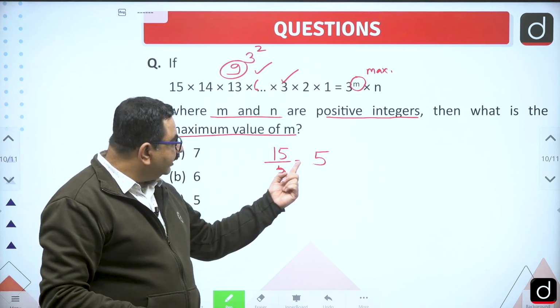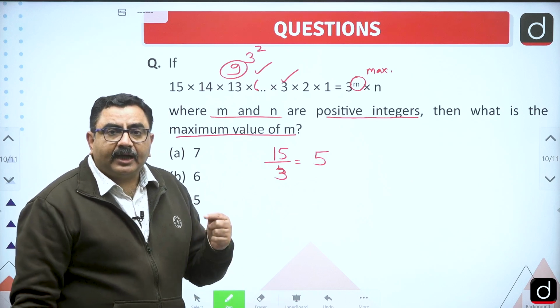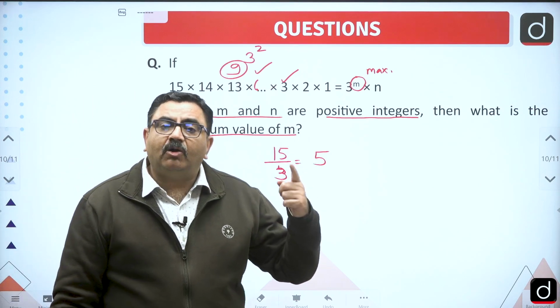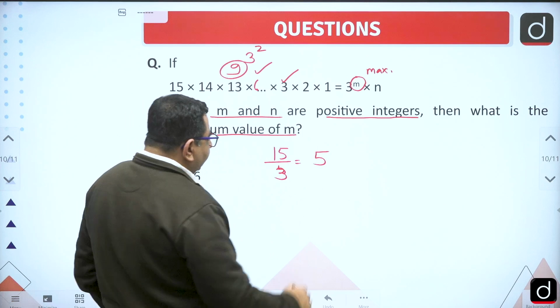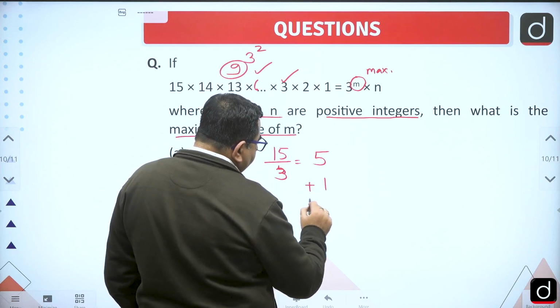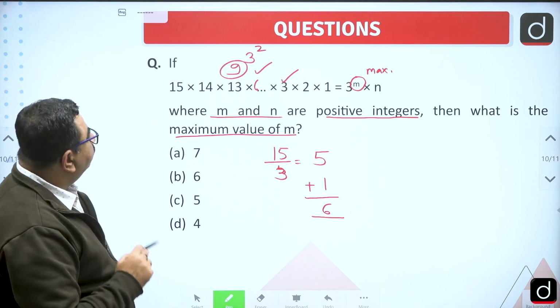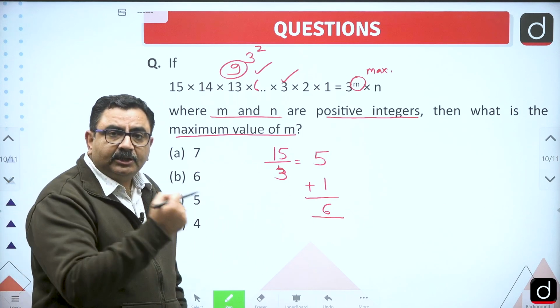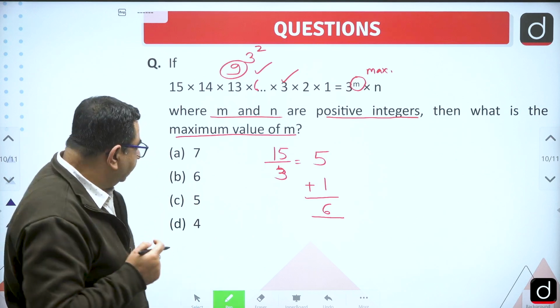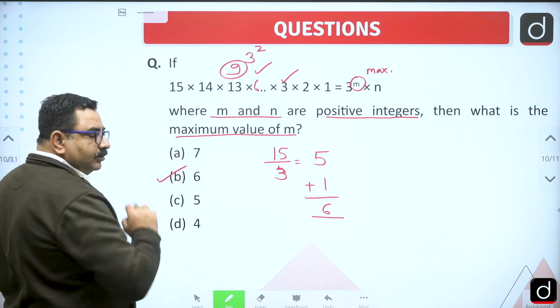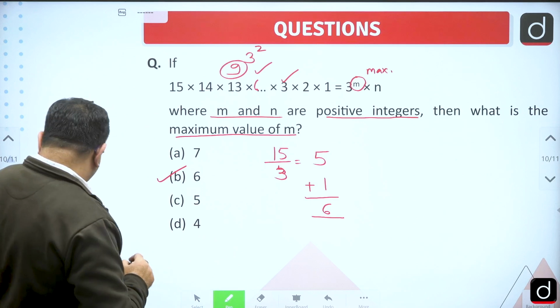So one 3 I have counted here. In 9 the second power of 3 also we need to count, right? So plus one more 3. So total number of 3s I will get is 6. So the meaning of this question is clear: how many 3s can we take out of this expression? So here the answer is the second option, 6.